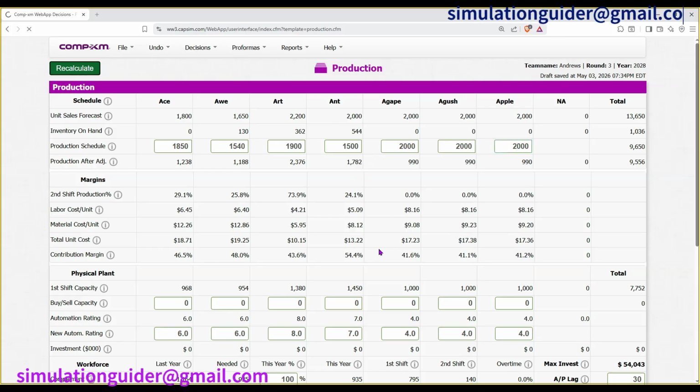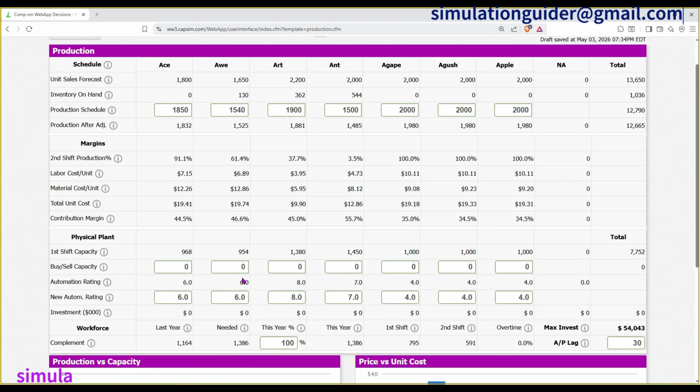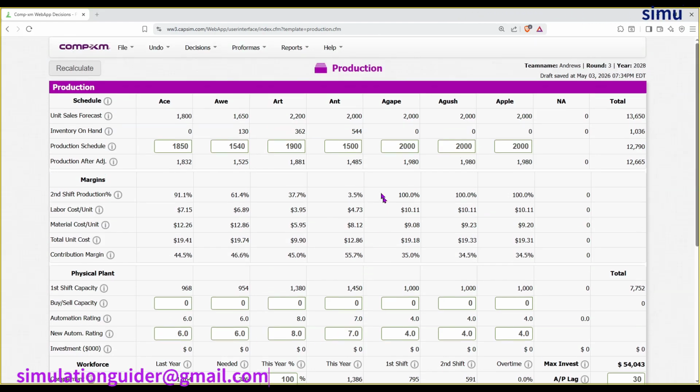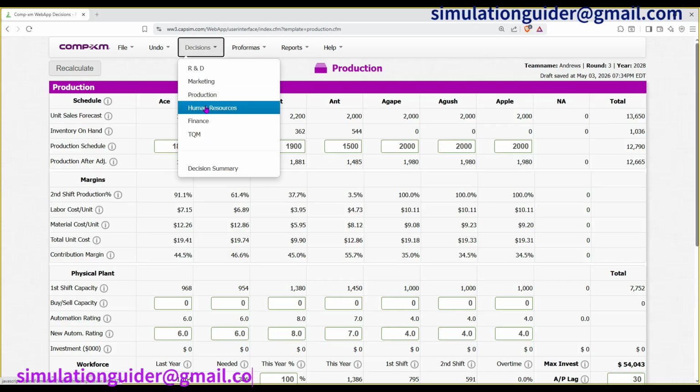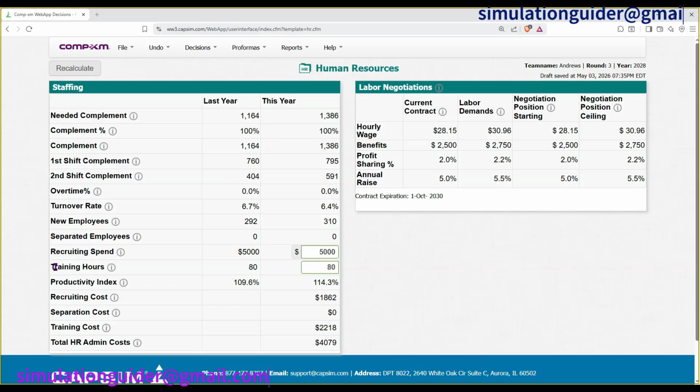So I'm not going to buy any capacity at the moment because we are not using our second shift to the 100%. I won't be able to buy or sell any capacity. Also, for the new automation rating, I won't buy any automation right now because it's really costly to buy it. So I'll just leave it like that. Next one is the human resource. In human resource, we are focusing on the recruiting spend and the training hours, which I won't change.